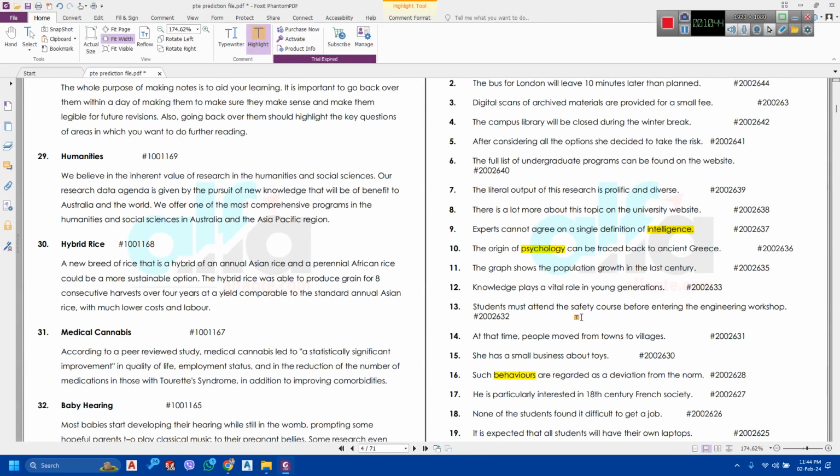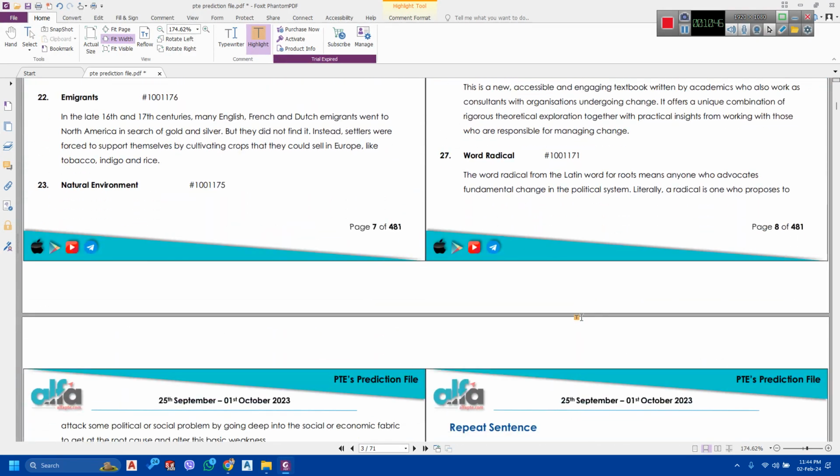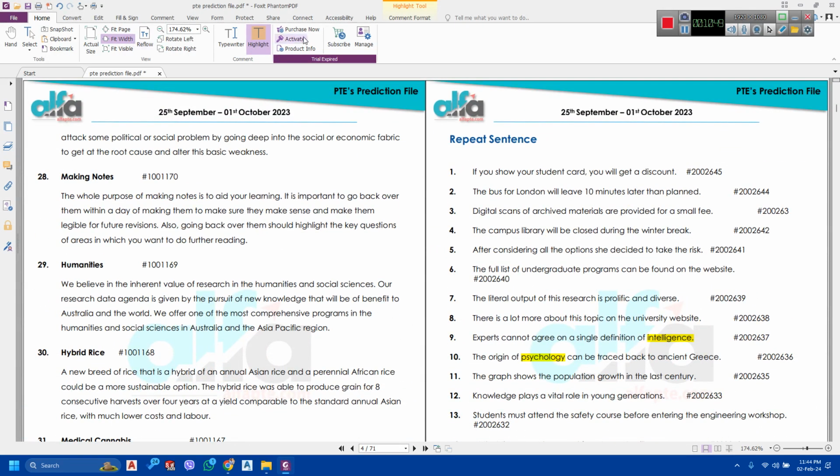Now let's look at some of the prediction questions in repeat sentence. So let's highlight some of the important words. If you show your student card, you will get a discount. Guys, do mind, do not put in any S's at the end of words that do not have any S's, because if you say discounts instead of discount, you would definitely not be considered to have spoken the right word.